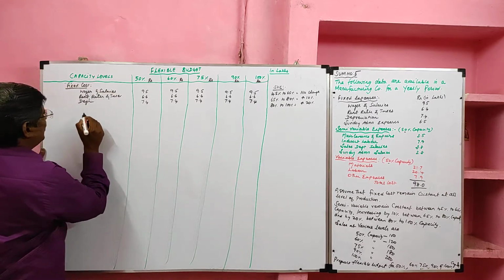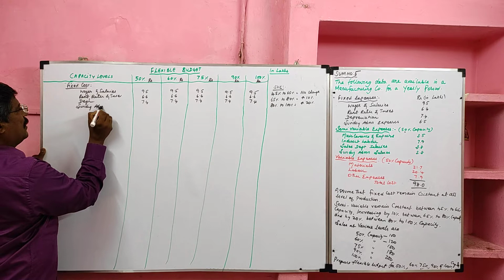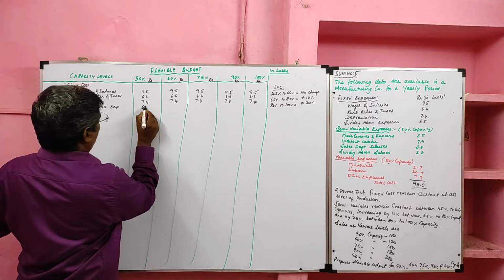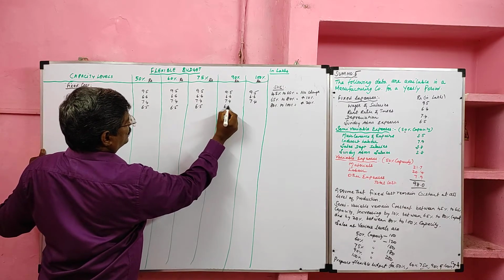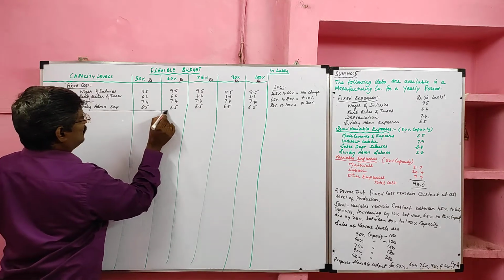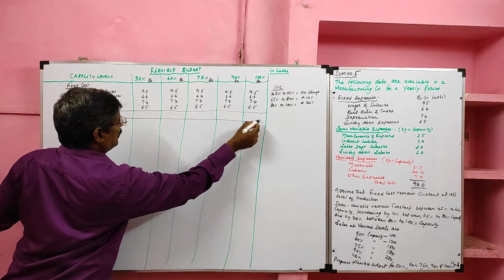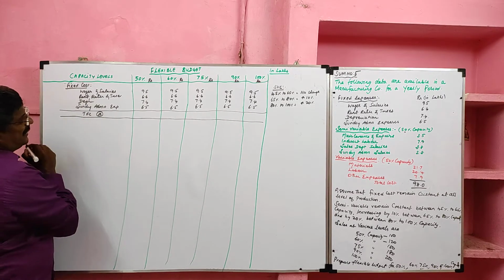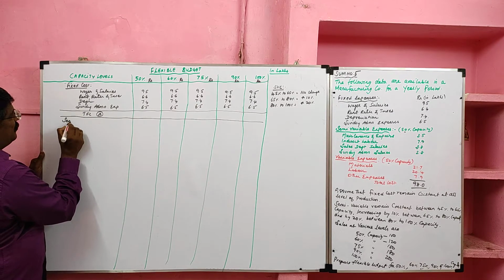Then sundry administration expenses, its value 6.5. It remains constant at all levels of production. Then we have to total the fixed cost. Total fixed cost I am marking as A. We'll add later. Then the next cost is semi-variable cost.